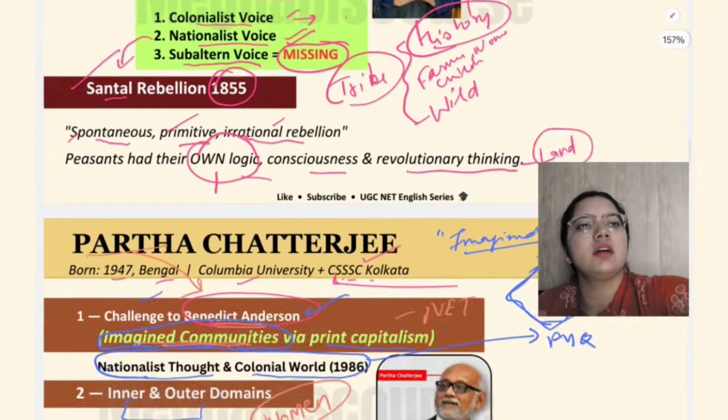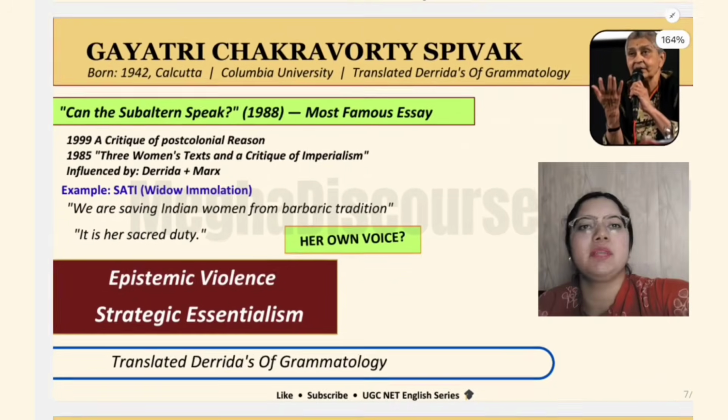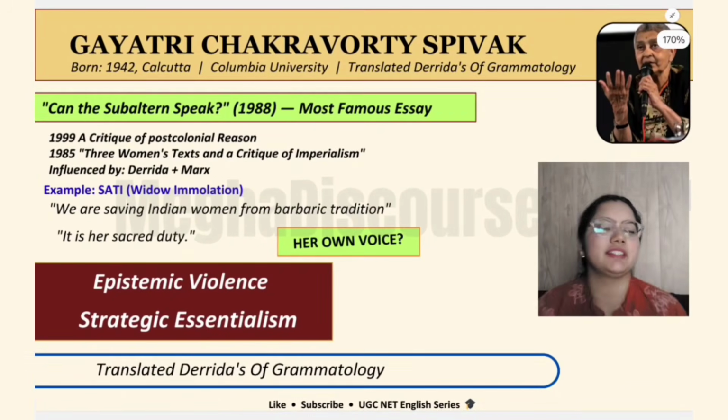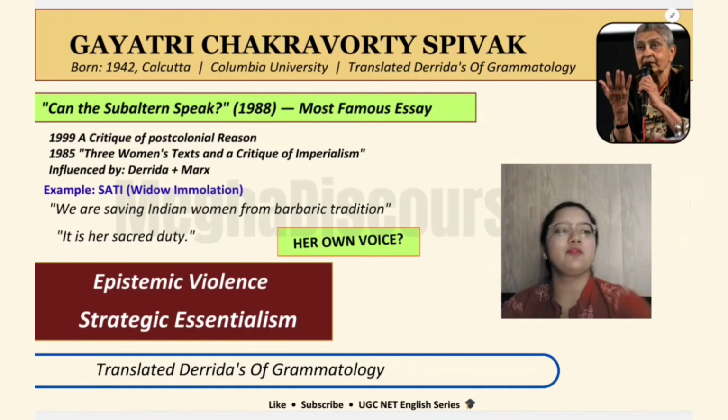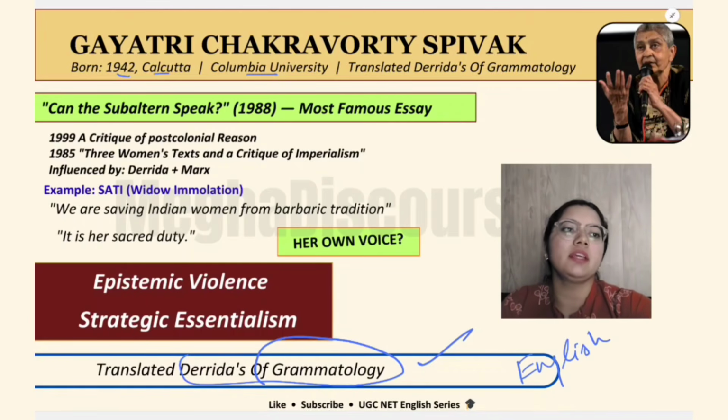Now let us just come to our Spivak. Very important theorist we have. Very versatile. So Gayatri Chakrabarty Spivak, she was born in 1942 Calcutta, and she studied in Columbia University, and she translated Derrida's Of Grammatology, the work on deconstruction. She translated this into English. You should tell me the year in which she translated this work into English.